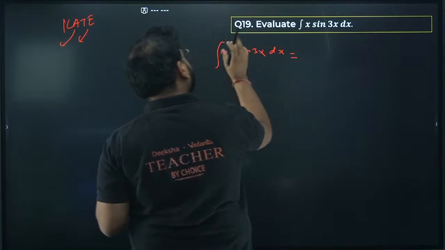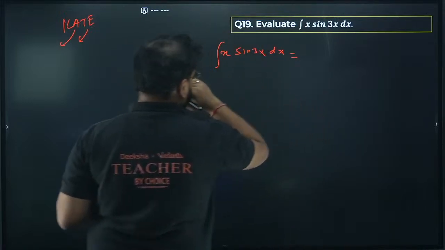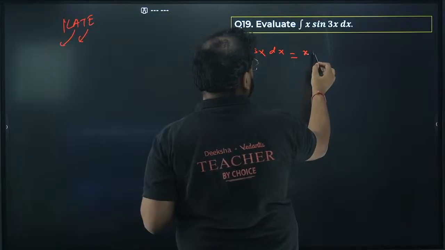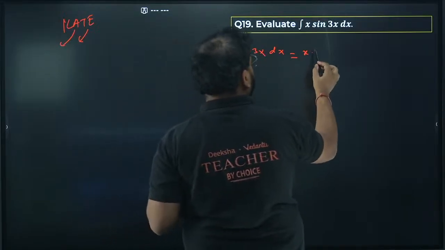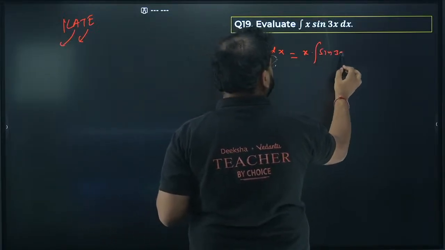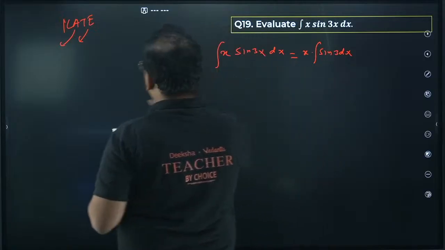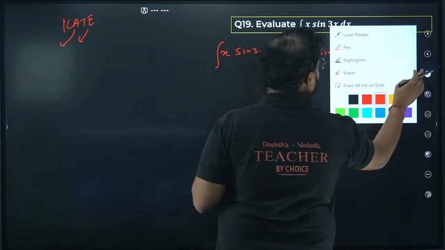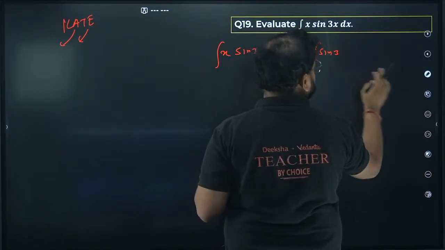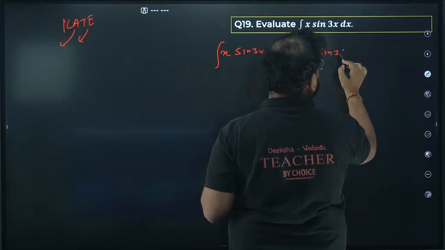First thing is keeping first function as it is. Integrate the second function. So you're gonna get what? Integrate sine 3x with a dx. Here sine 3x with a dx.